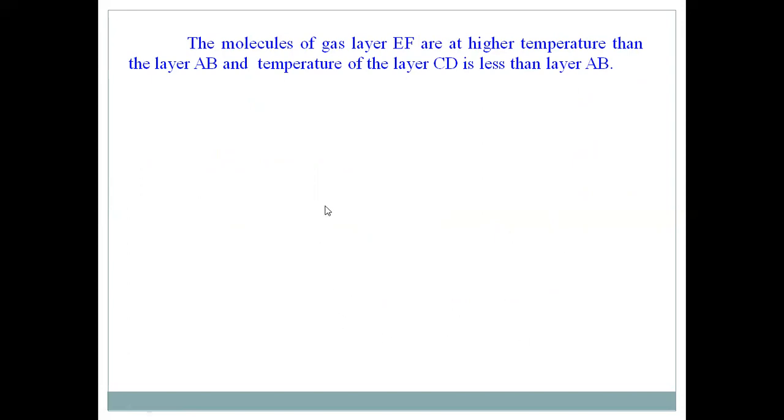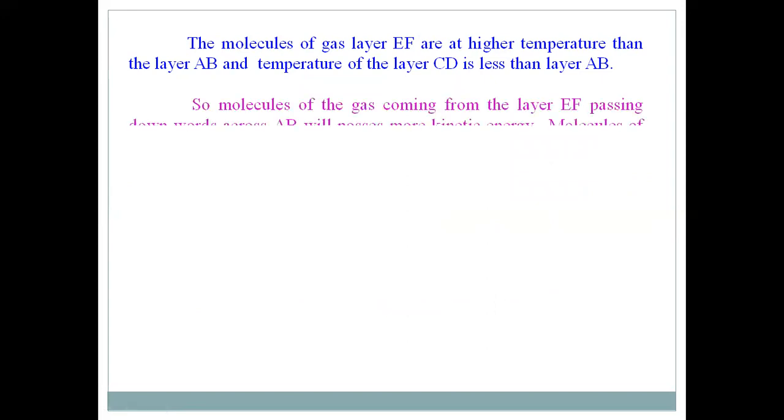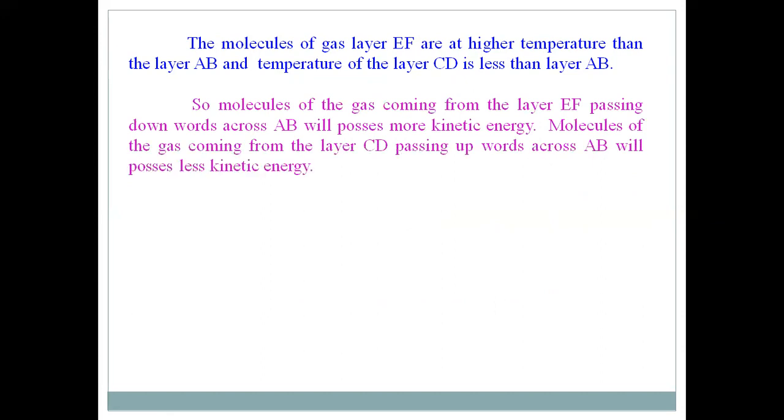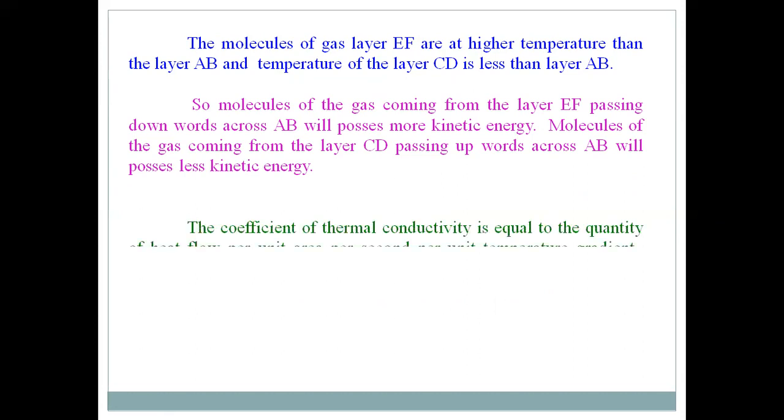And some of the molecules moving from layer CD to AB decrease the kinetic energy of the layer AB. So the gas molecules coming from layer EF, passing downwards across AB, will possess more kinetic energy, and of course the molecules moving from CD to AB lose kinetic energy.